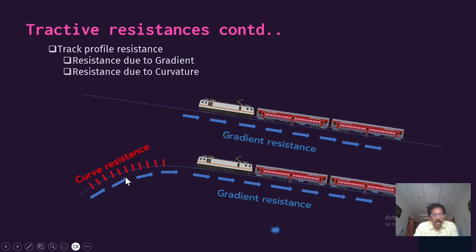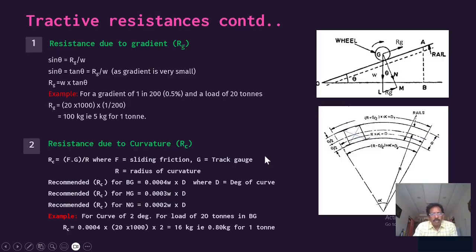Another thing is the curvature. Whenever the train is negotiating a curve, there will always be an angle of attack. The outer wheel has contact with the outer rail and will always be rubbing against it, because of the fixed wheelbase. So at every point there will be an angle of attack and a torque, and because of that there will be friction. Normally in this case it will be sliding friction, so that also we have to consider. It is based on the curvature: the sharper the curvature, the more the friction.